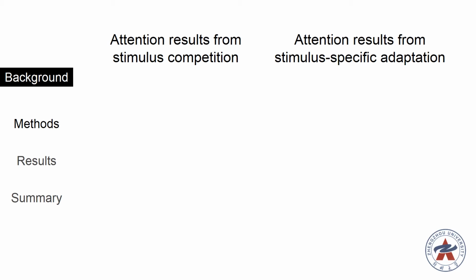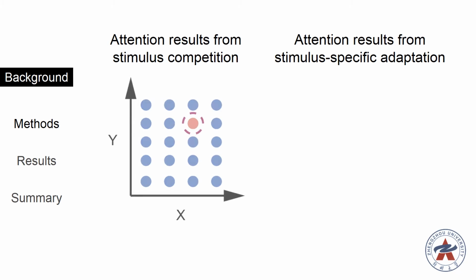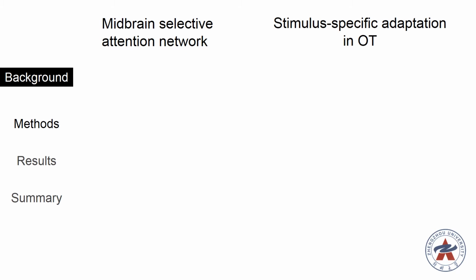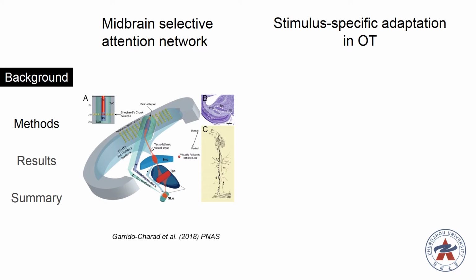The saliency of an object not only results from stimulus competition with surrounding objects, just like this red ball against the other blue ones, but also depends on how the current stimulus differs from past stimuli, such as the red ball from past blue ones. This is a broad midbrain selective attention network, in which IMC is a key node for a saliency mapping.